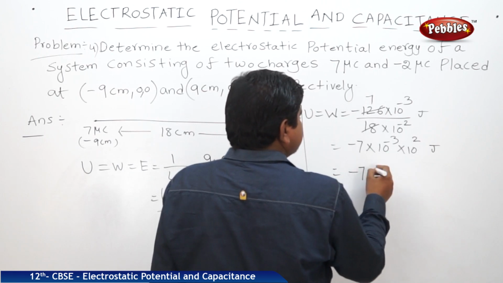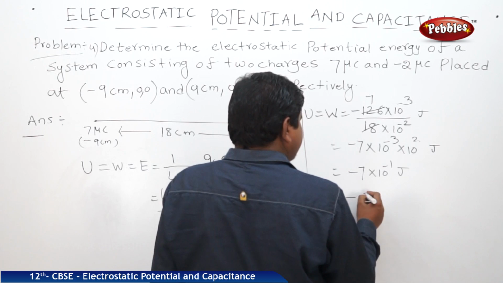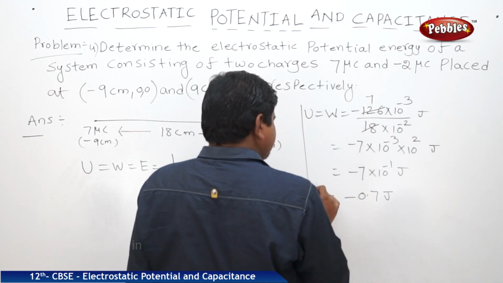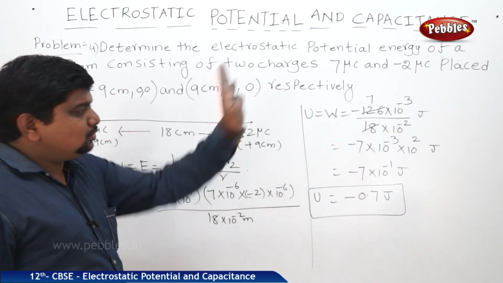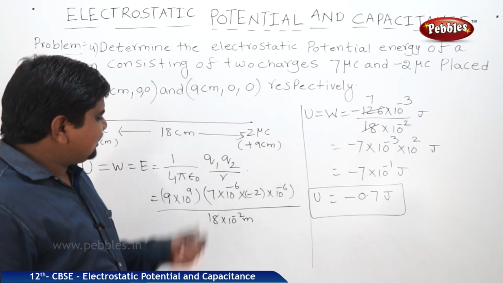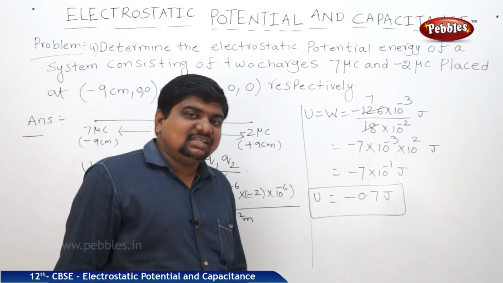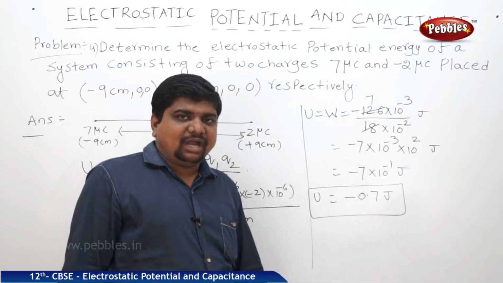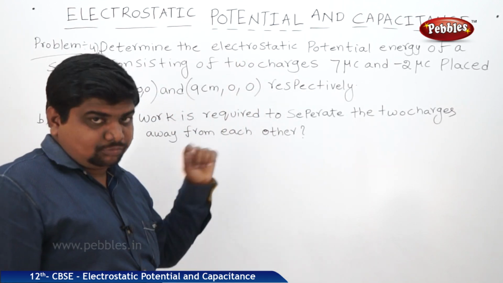Therefore, minus 7 into 10 to the power of minus 1 joule, nothing but minus 0.7 joules is the potential energy. So if these are two charges of magnitude 7 microcoulombs and minus 2 microcoulombs, separated by 18 centimeters, the potential energy of the system of charges is minus 0.7 joules.